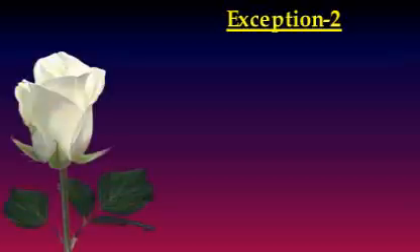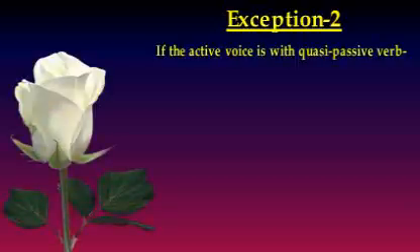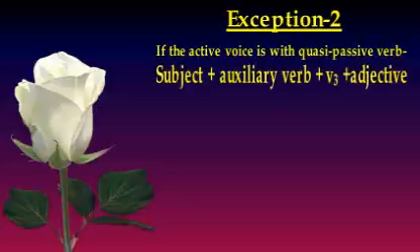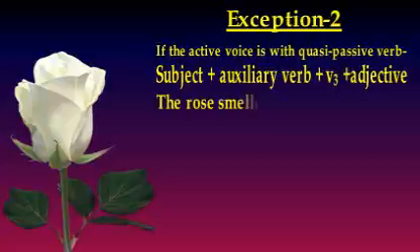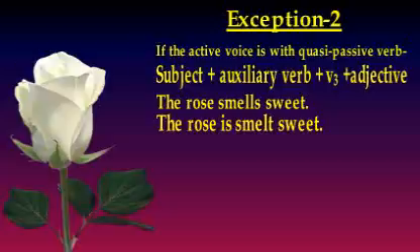Now here comes exception 2. If the active voice is with a quasi-passive verb, then the formation will be like this: subject plus auxiliary verb plus verb 3, meaning the past participle of the verb, then adjective. Now what is quasi-passive? Quasi actually means similar to. It means it seems the same but is not exactly the same.